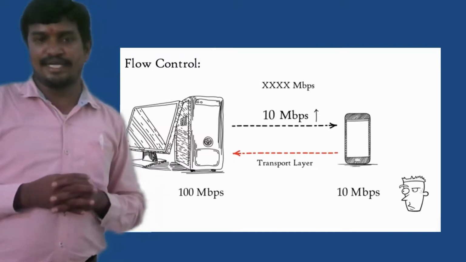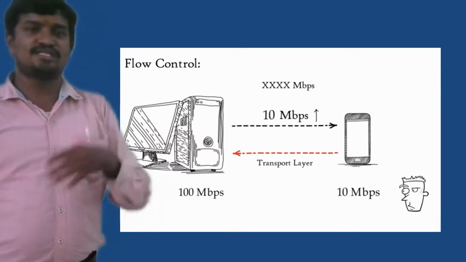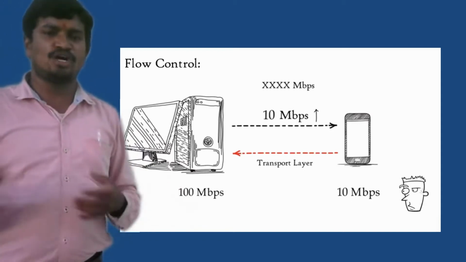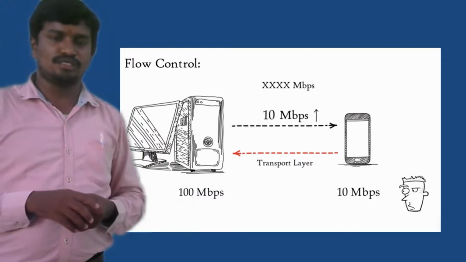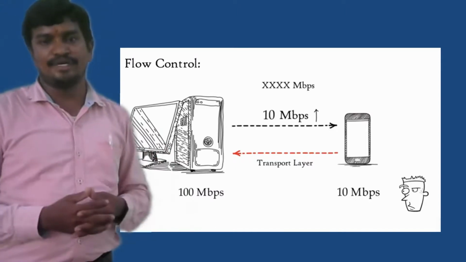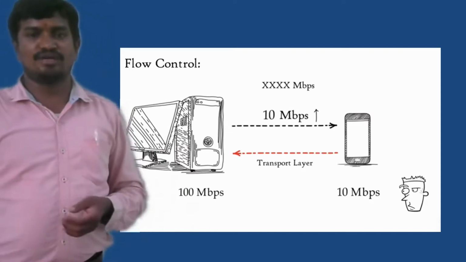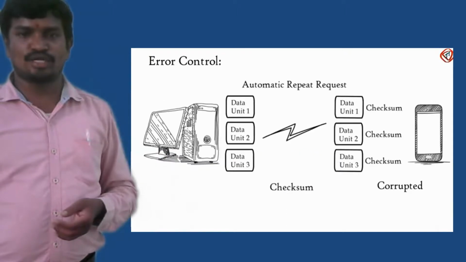Such things are taken care of by flow control in the transport layer. If it is slow, then automatically it is going to cut down the transmitting speed of the sender if it has more speed compared to the receiver. Likewise, this flow control will work under the transport layer.